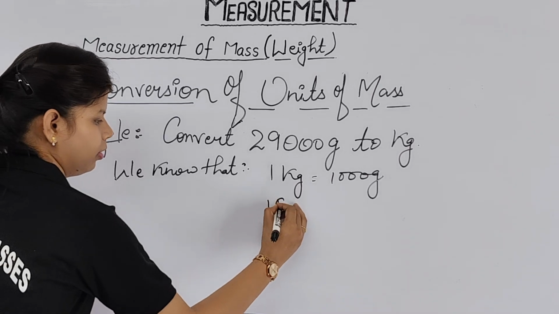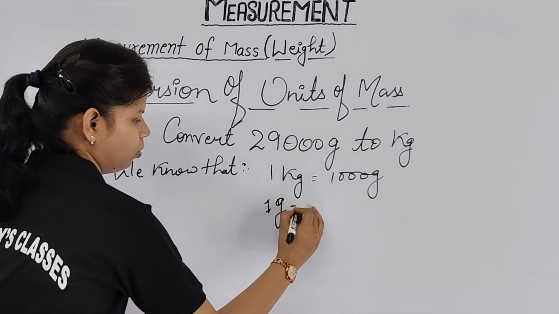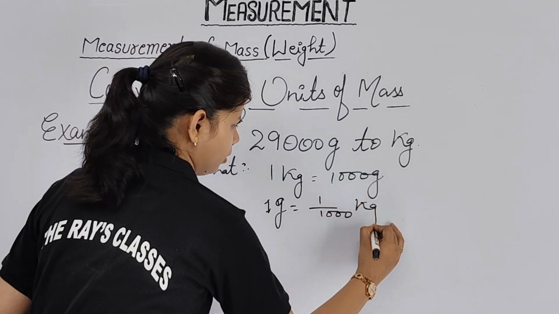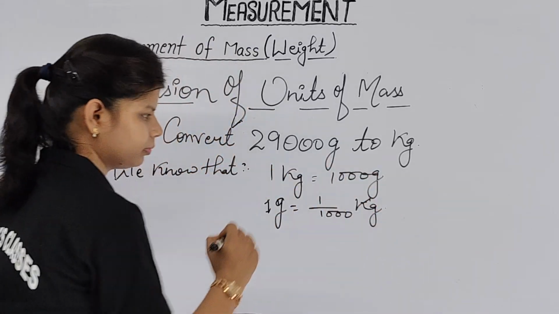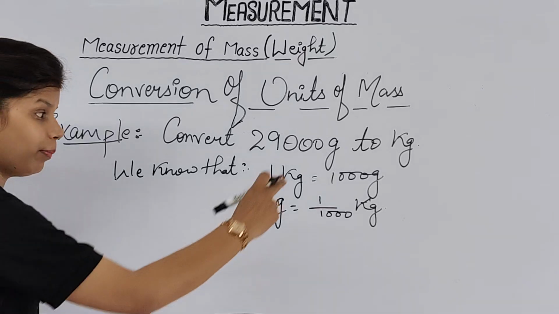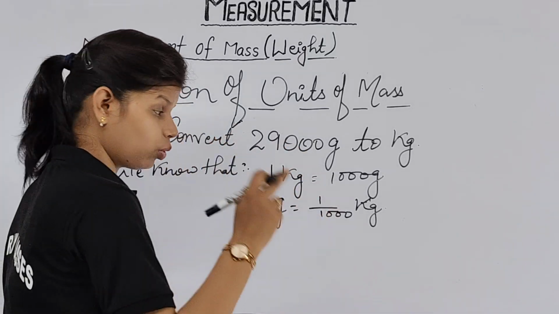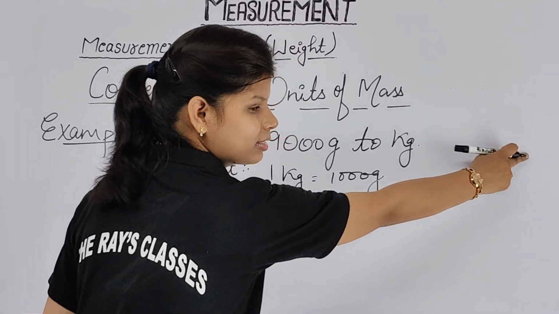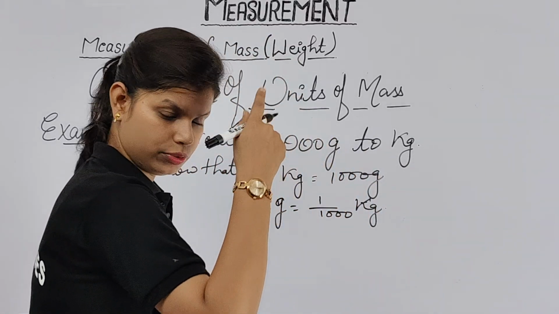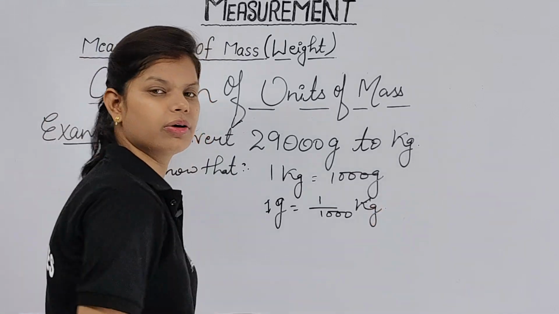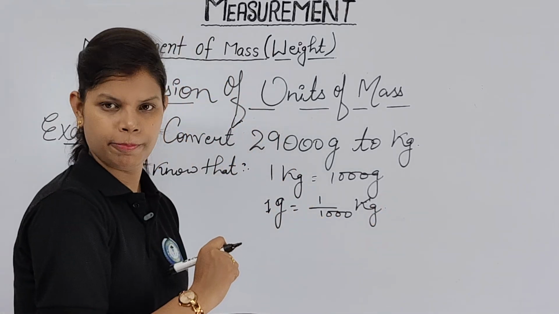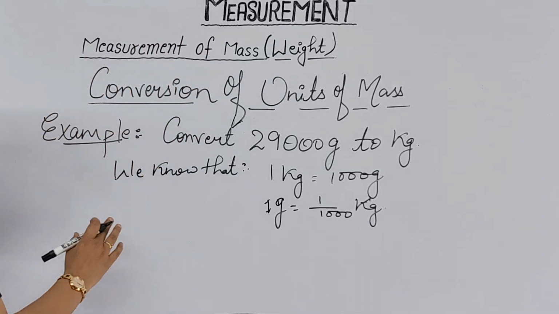1 gram equals 1 upon 1000 kg. This will be your reduced form. 1 upon, please make sure, which part have we studied in the first one? Thousands. We have written it there, no, 2-3 pages back. 1 upon 1000 will be which part? Thousands part. That means that will be a smaller value. Clear? Now when you are going to convert this, what will you do?